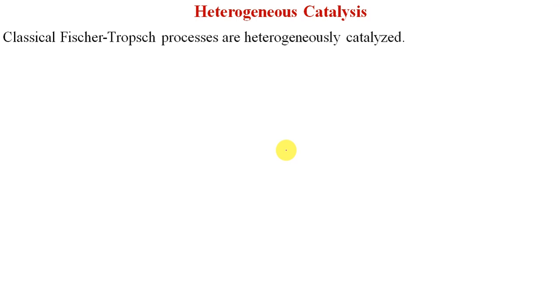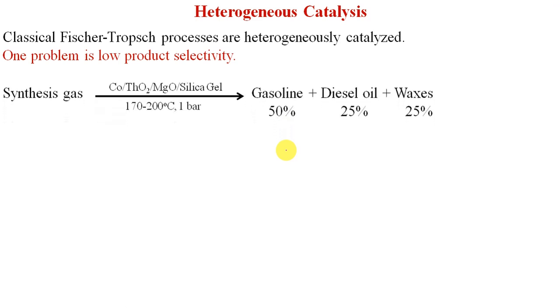Now as I told you, Fischer-Tropsch reactions involve heterogeneous catalysis. So what are the various steps involved in heterogeneous catalysis? One of the major limitations of heterogeneous catalysis is very low product selectivity. On the surface of the catalyst, this synthesis gas, CO plus H2, is converted into gasoline, diesel oil and waxes.